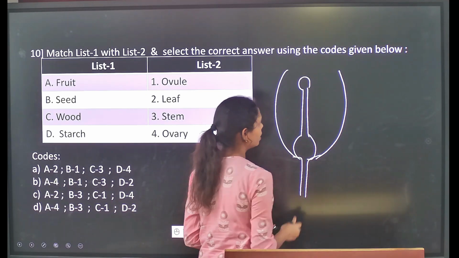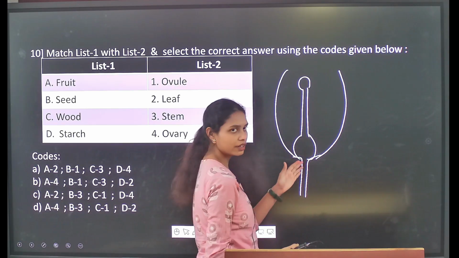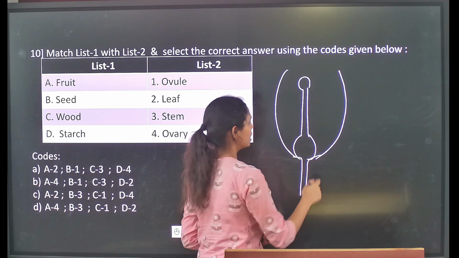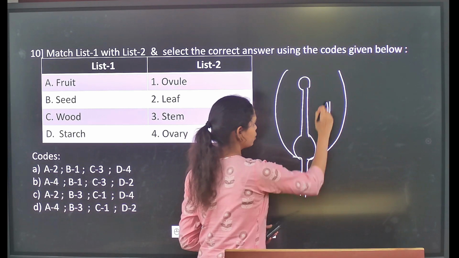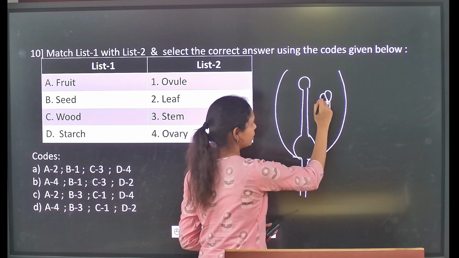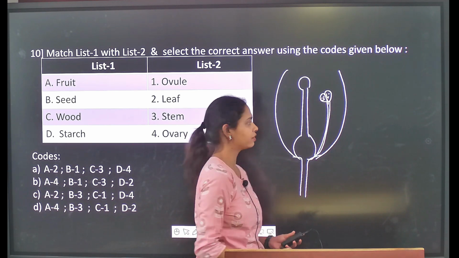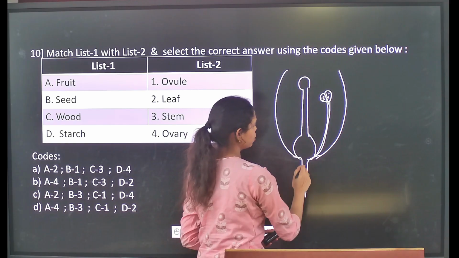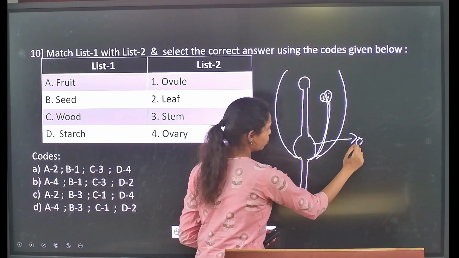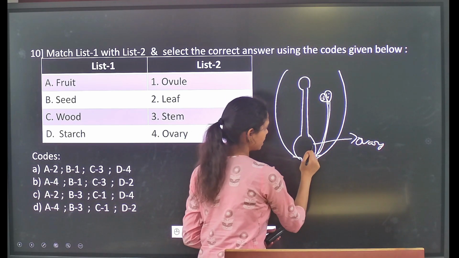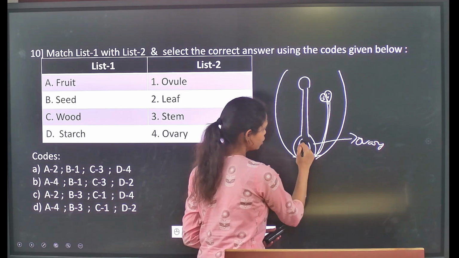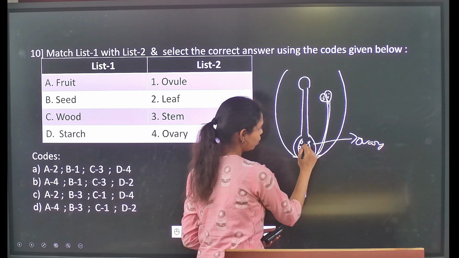This particular flower consists of the gynoecium, that is the female part, as well as the androecium. This androecium consists of the anthers, in which you will see the pollen grains. After the fertilization, this is the ovary, and inside this ovary there are small nodule-like structures called the ovules.